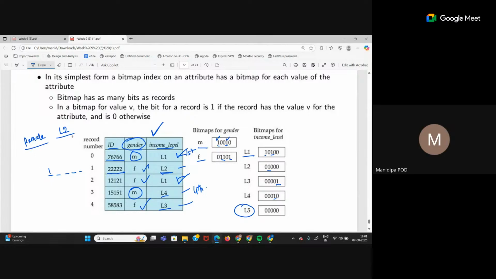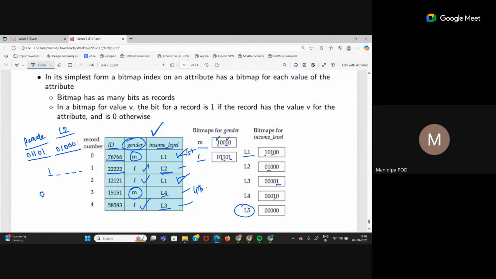So what is the bitmap for female? Tell me. 01101. What is the bitmap for L2? 01000. So what am I querying? I want the ID of the person who is a female with income level L2, right? So now you do an AND operation of these two. Why AND? Because I want both together, right? I want female and L2.